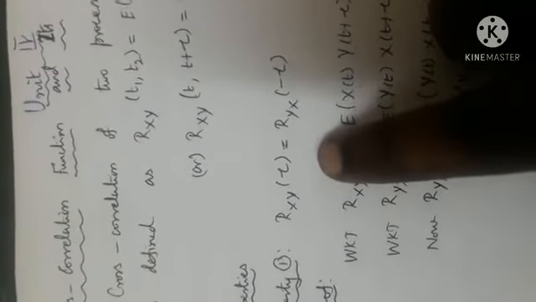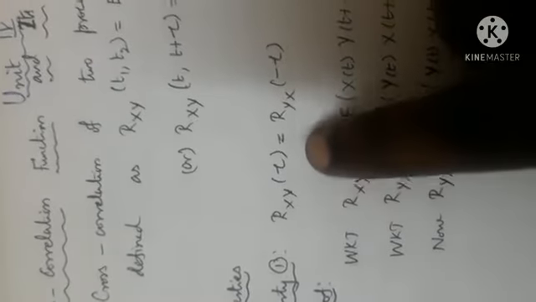Let us see the properties. Rxy of tau is equal to Ryx of minus tau. We had already seen in autocorrelation, Rxx of tau is equal to Rxx of minus tau.